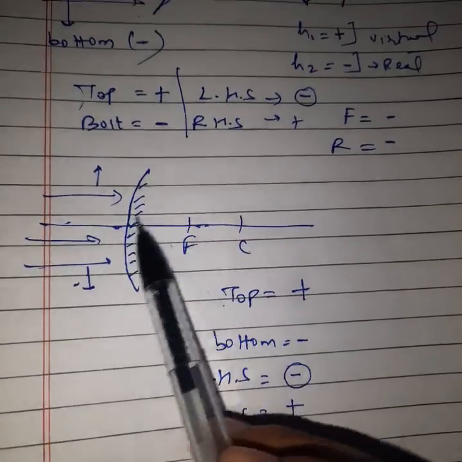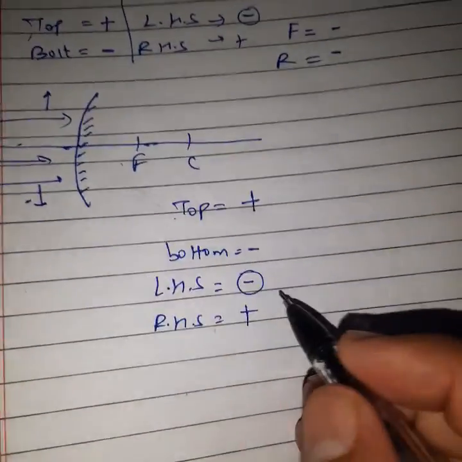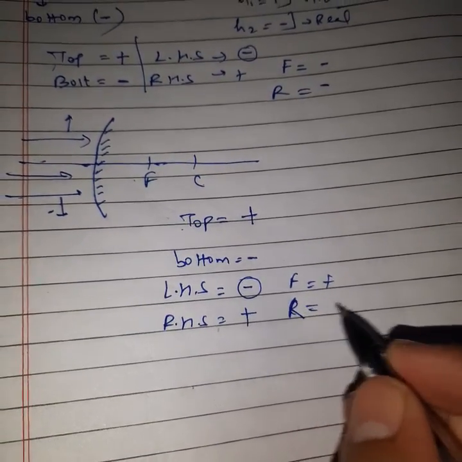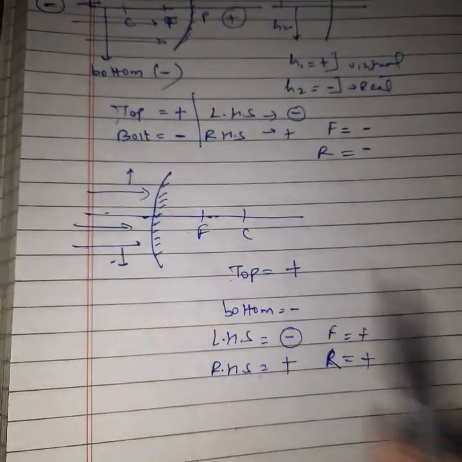But on this side you can see the focus and center of curvature are both present on the opposite side of the reflecting surface, behind the polished part. So we can say F and C are positive. C means radius of curvature is positive, and the other side will be negative.